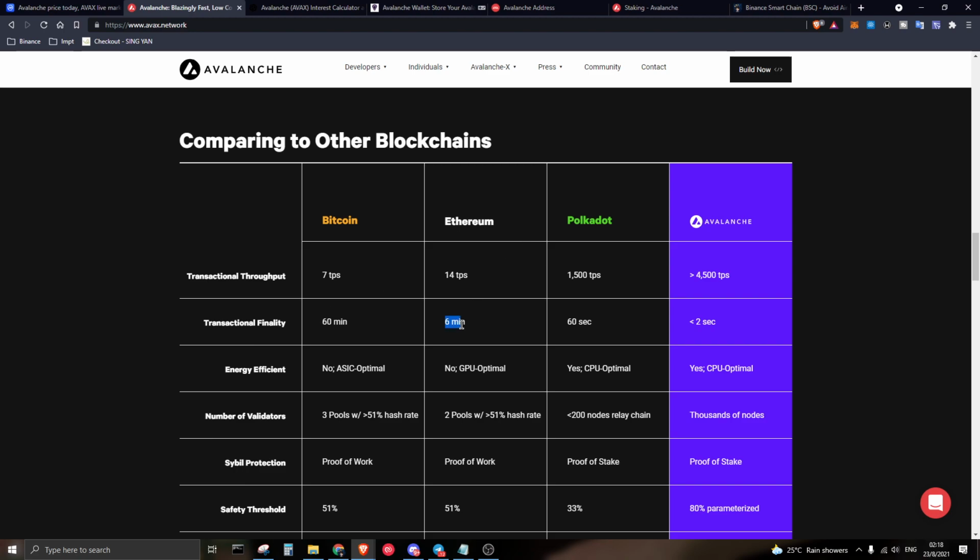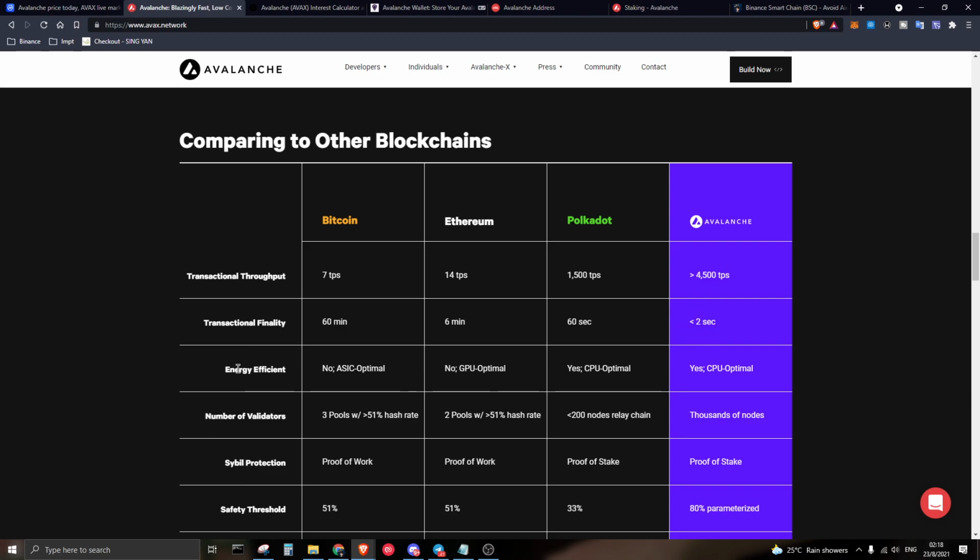So for Ethereum itself it is around 6 minutes, and I would say that Polkadot is slightly faster, which is 1 minute, but on Avalanche itself it is just less than 2 seconds. So it's very crazy that they are like MasterCard, and of course the debit card itself, confirming transactions as fast as possible.